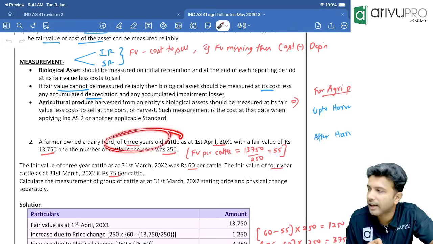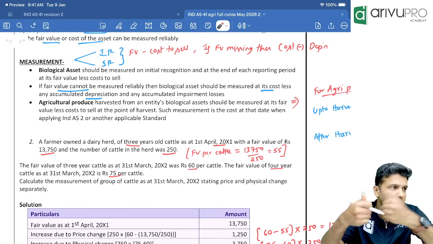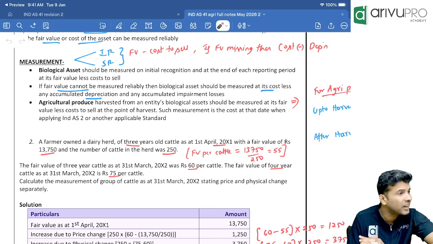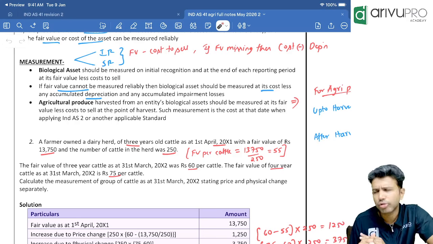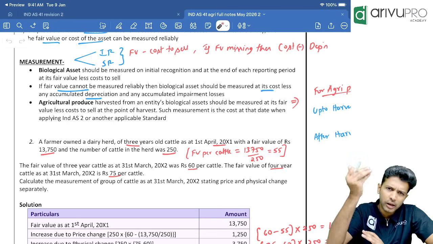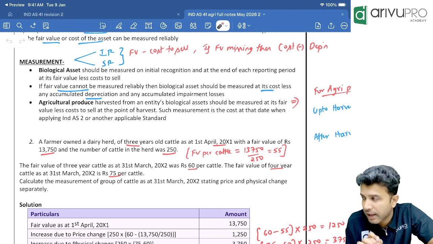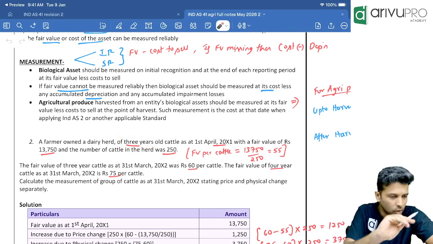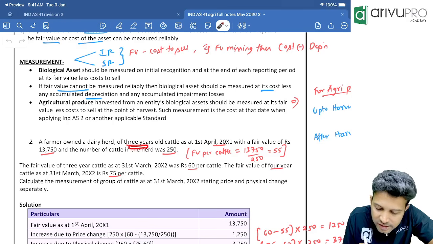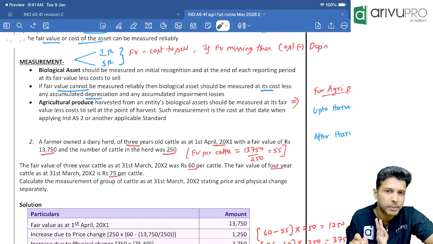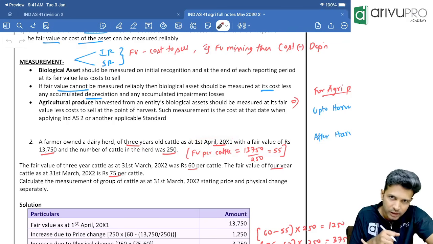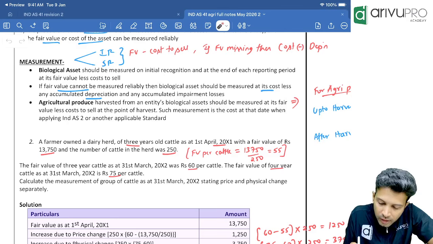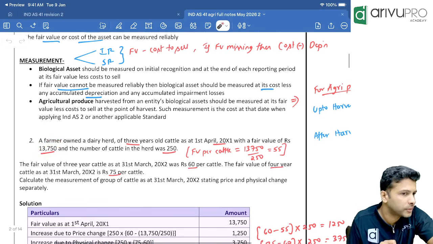So is this an agricultural activity as per Ind AS 41? Yes, because we are managing the biological transformation so that we can sell some agricultural produce, or sell that biological asset itself. The key point is the age of the cattle: 3-year-old, underline that. This is on 1st April 20x1, the beginning of the year, with a fair value of 13,750.